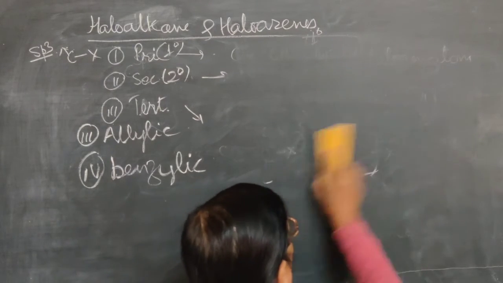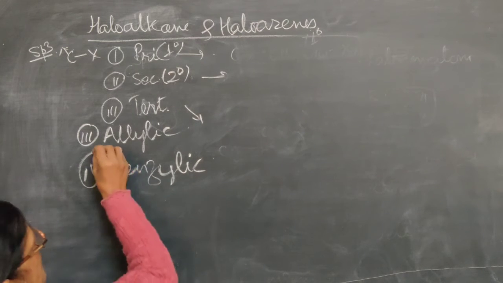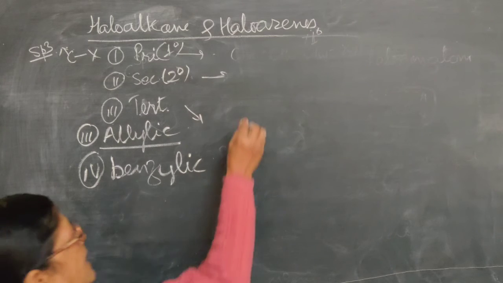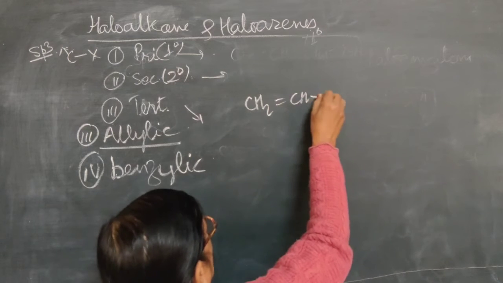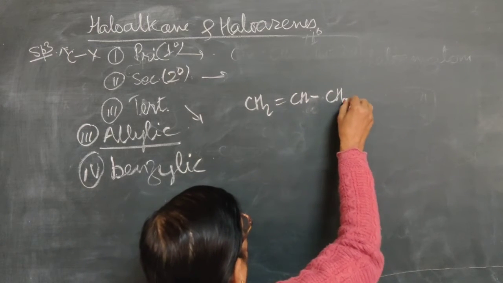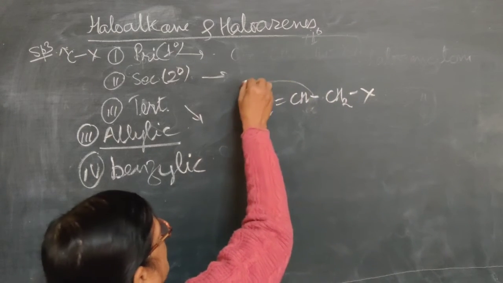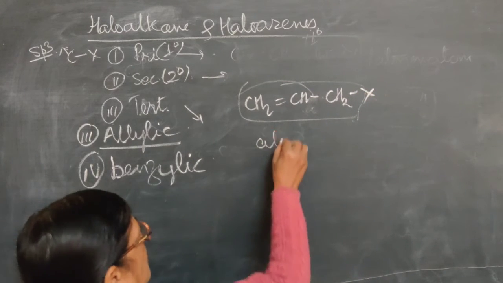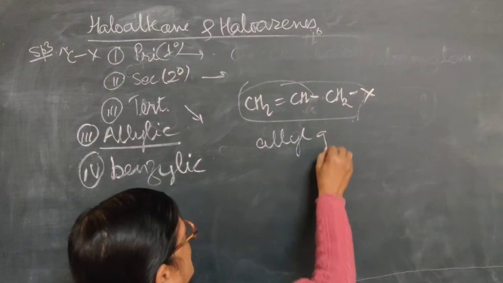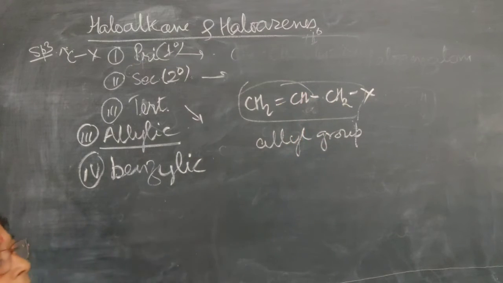Then we will see that the carbon atom is an sp3 hybridized carbon atom. Next is the allylic carbon atom. The allyl group has two sp2 hybridized carbon atoms, and these are attached to an sp3 hybridized carbon atom. This group, with three carbon atoms in total, is called the allyl group. In the allyl group, the sp3 hybridized carbon atom is attached to the sp2 hybridized carbon atom.